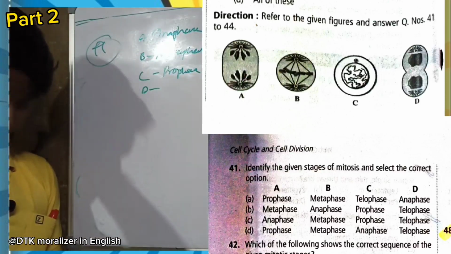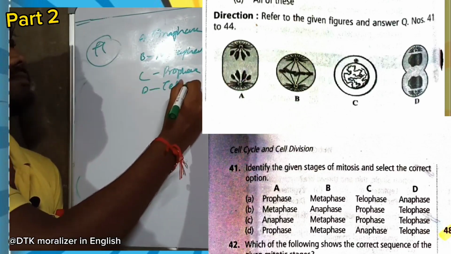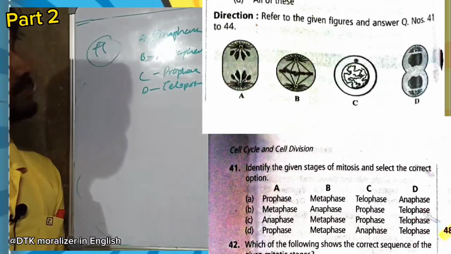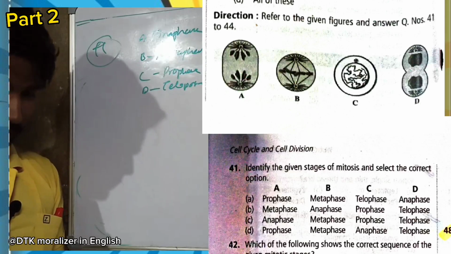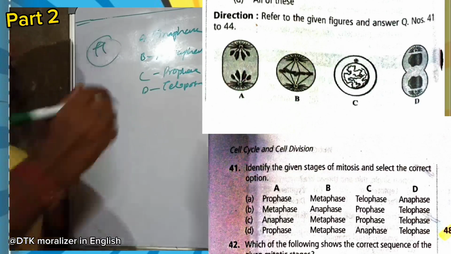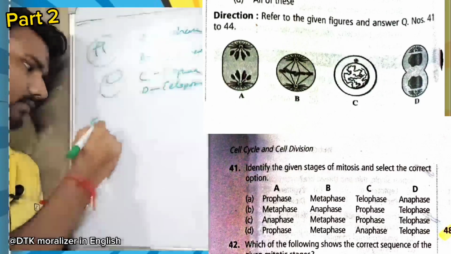Now D is like telophase. So anaphase, metaphase, prophase, telophase. Option C will be right. You can check them. So option C.